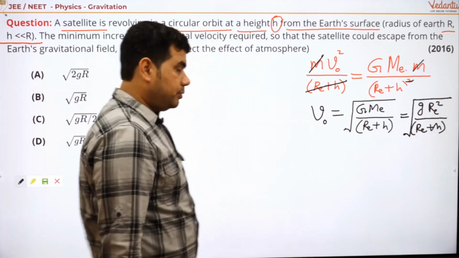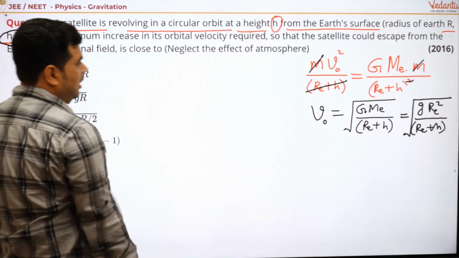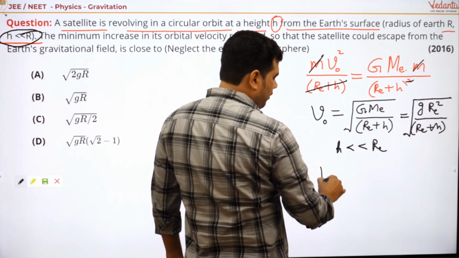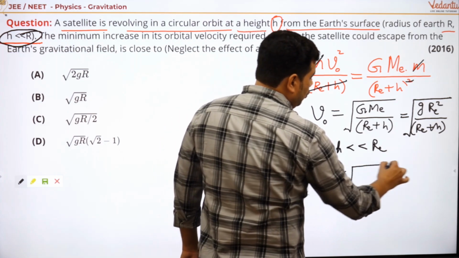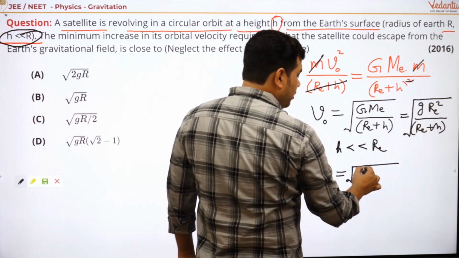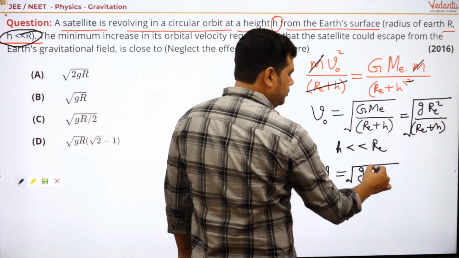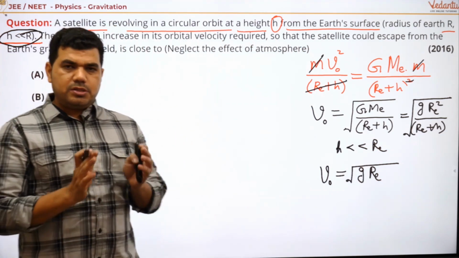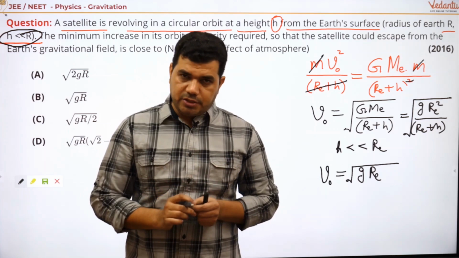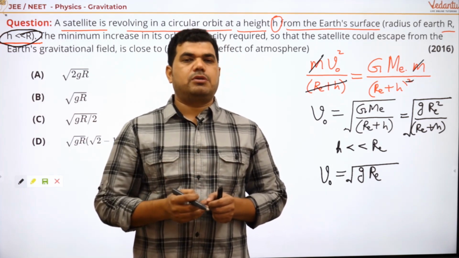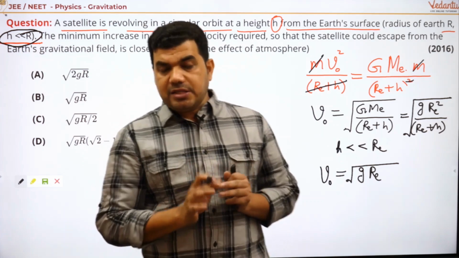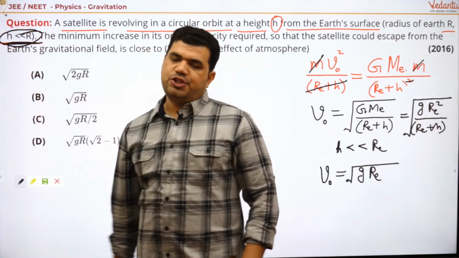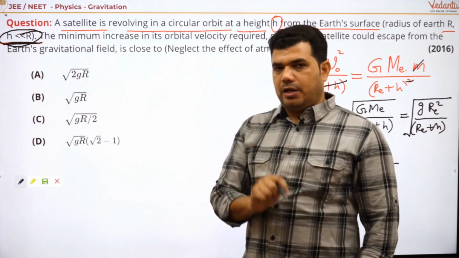Right? Now see here, h is very less than R. If h is very less than Re, then for the orbital speed v naught, Re will be cancelled out. We have root of G Re. Got my point? This is the orbital speed of a satellite close to the Earth's surface. Okay? So the orbital speed of any satellite which is very close to the Earth's surface, satisfying this condition, is under root G Re.